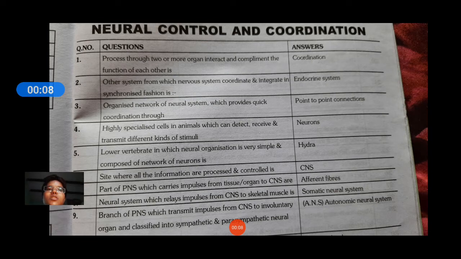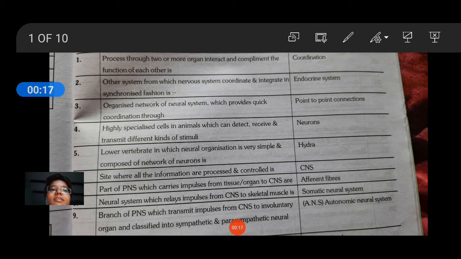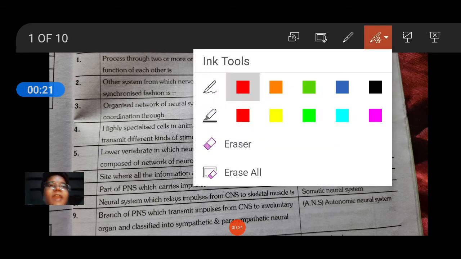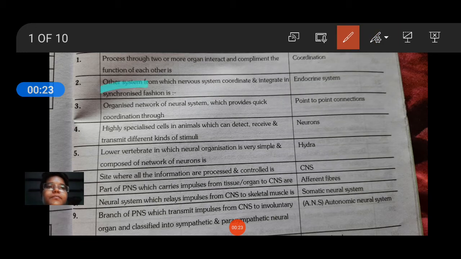The process through which two or more organs interact and complement the functions of each other is coordination. The other system with which the nervous system coordinates and integrates in a synchronized fashion is the endocrine system. The organized network of the neural system which provides quick coordination through point-to-point connections. Highly specialized cells in animals which can detect, receive and transmit different kinds of stimuli are neurons.